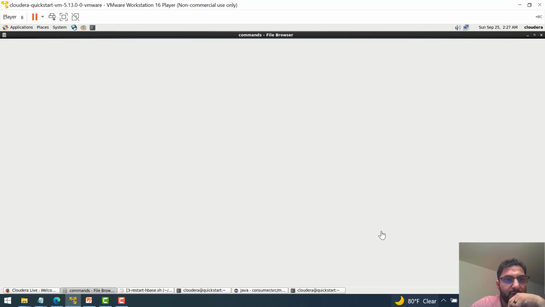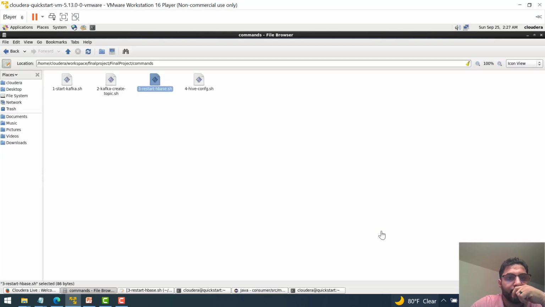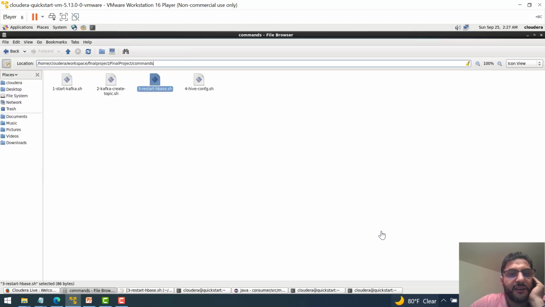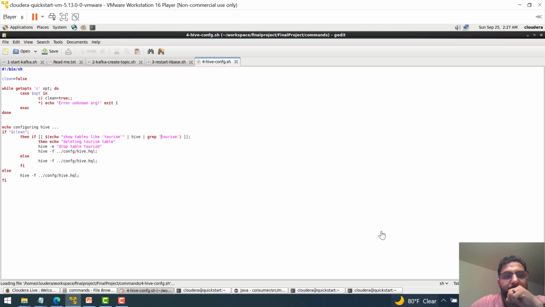So we need to have a new shell. Yeah, in this new shell, I'm gonna run the Hive configuration. We'll open the Hive configuration file and see what's going on here. Basically, the Hive configuration makes sure that the table exists. I'm just going to echo, showing that the tourism table is already generated in Hive, and if it is there, how to delete it. I made the echo to show the deleting process, and then drop the table.